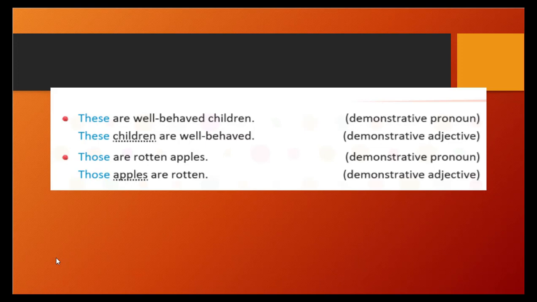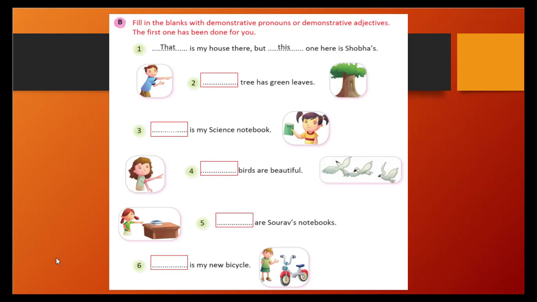See, like in a possessive noun, in a similar way here also the meaning is the same, but we are writing with a demonstrative pronoun and a demonstrative adjective. Those are rotten apples. Those apples are rotten. See, that way you can write. Correct? Yes. Let's see further.